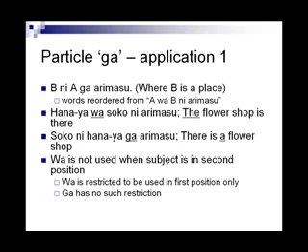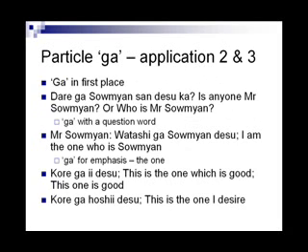Let us reiterate. Wa is used when the subject is in the first place. Ga is used when it is in the second place. Wa when the subject is known, or the statement is about a subject which is well considered. Ga is used when the subject is not known. The statement about to be made is a realization. It is not a well contemplated prior knowledge. This is the difference. Let us look at some more applications of the particle ga.